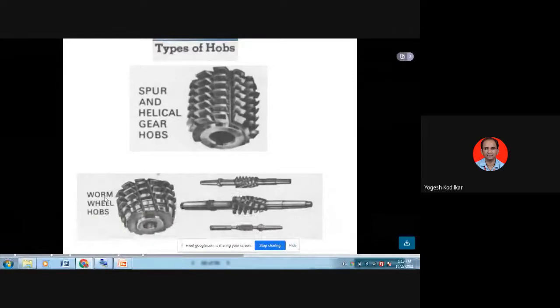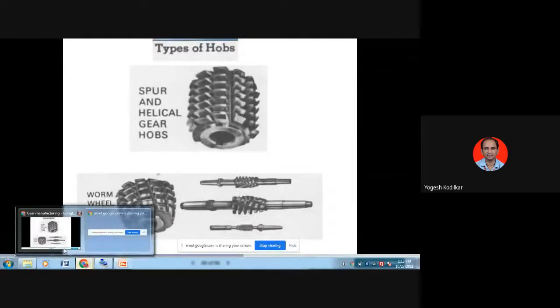Using worm or worm gears, it is a non-parallel and non-intersecting method. In this method, the worm wheel blank is rotated on a vertical axis. Before starting the cut, the hob is set at the full depth. So that is tangential hobbing. These are the different types of hobbing. So today, students, we are studying the three types of hobbing: axial hobbing, radial hobbing, and tangential hobbing.